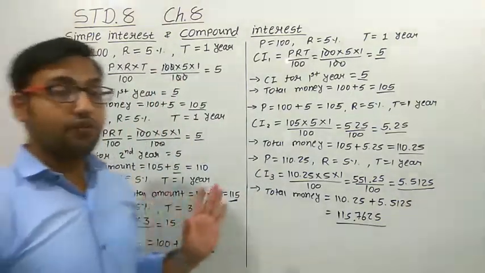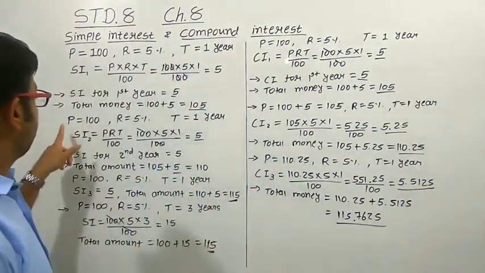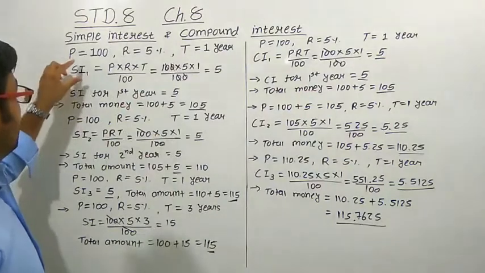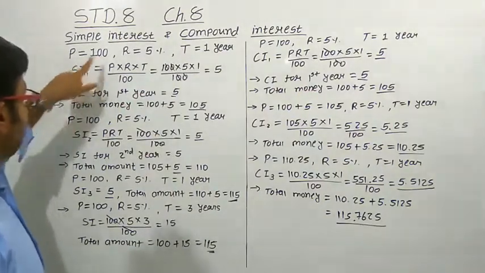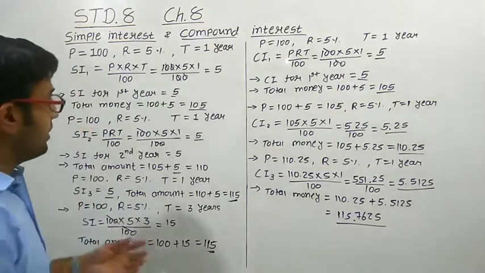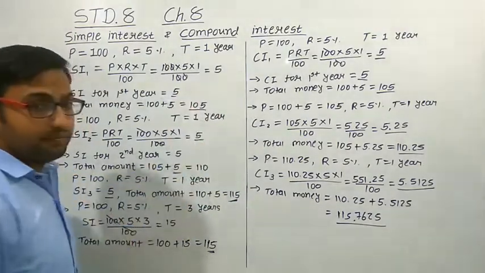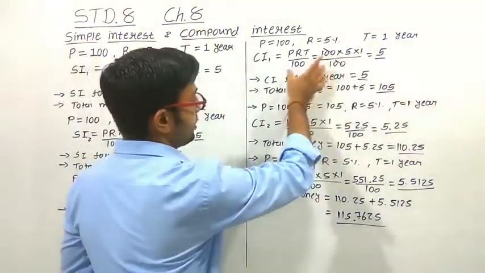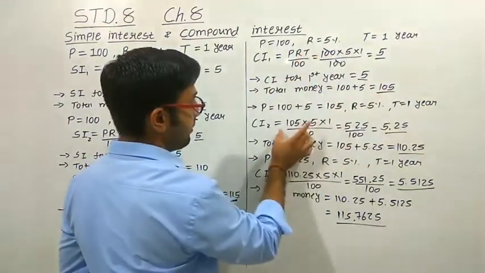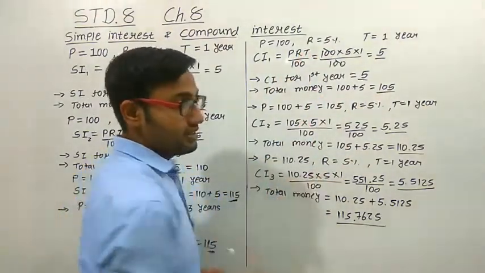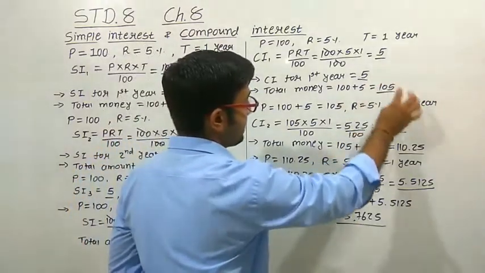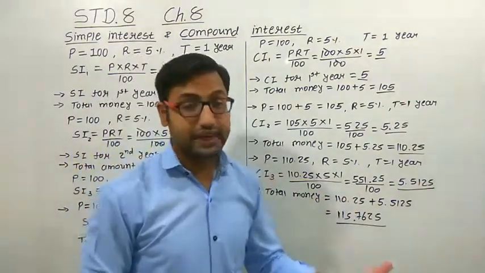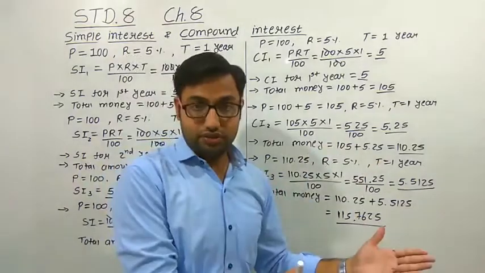So now it is clear what the basic difference is between simple interest and compound interest. In simple interest, every year the principal amount remains the same, and that is why the interest is also the same. While in compound interest, every time the principal amount gets changed. The first year it is 100, for the second year it becomes 105 rupees, for the third year it changes again, and that is why the amount of interest also changes every year. That is, in compound interest we are calculating interest on interest, and that is why it is called compound interest.